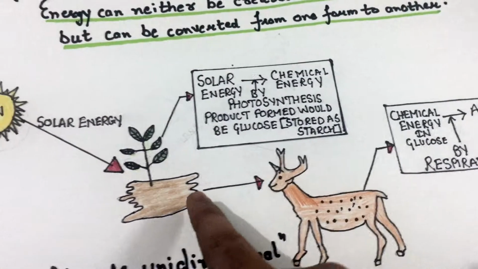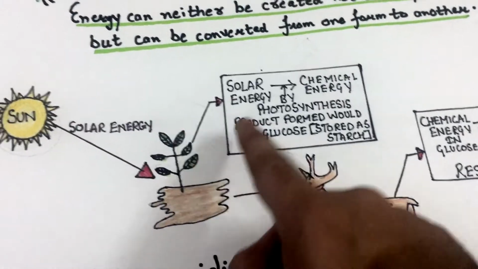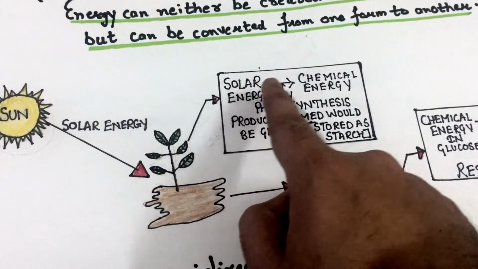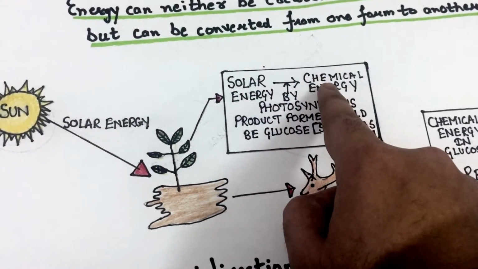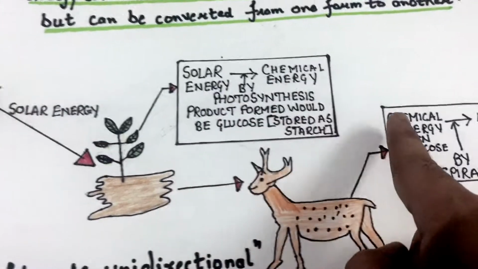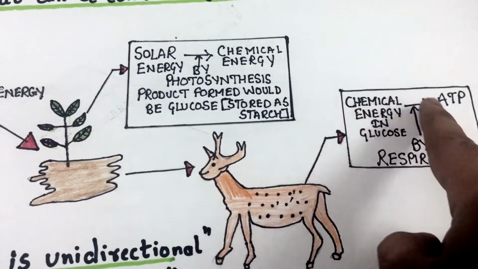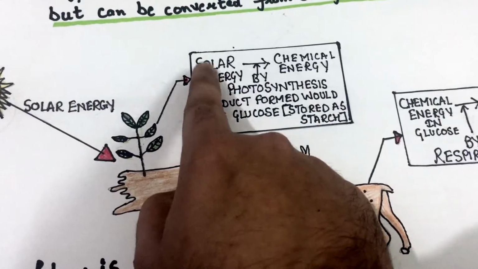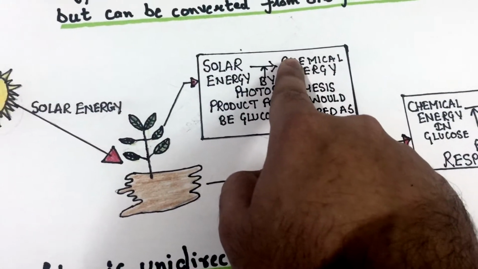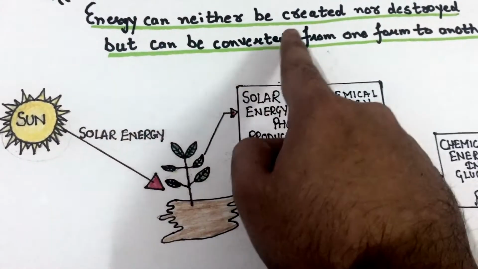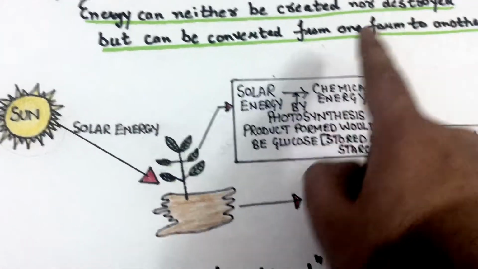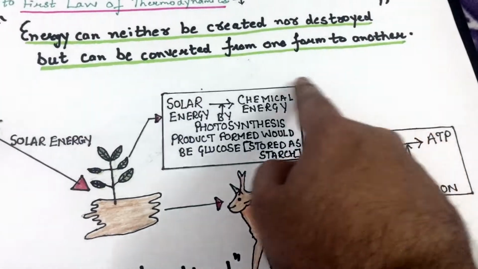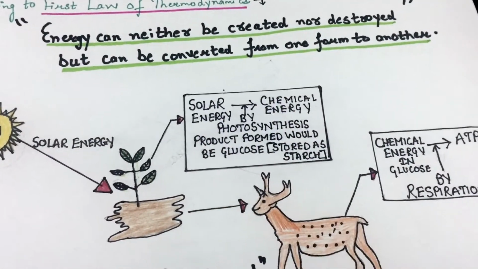So what is happening in an ecosystem is that one form of energy, for example solar energy, is being converted into chemical energy in plants, and this chemical energy is converted into ATP in animals. So one form of energy is changing into another form of energy, and energy is neither created nor destroyed. So we can say that ecosystem obeys the first law of thermodynamics.